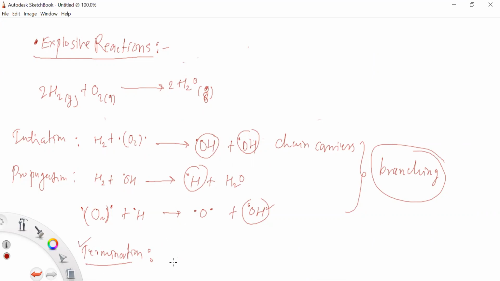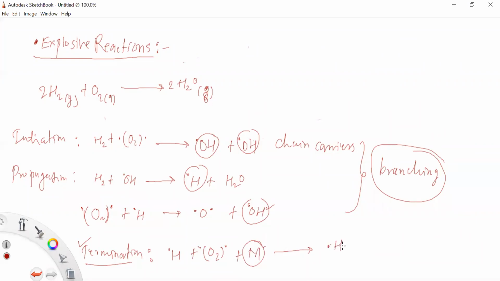So what are the termination reactions? Foreign particles are added, like the hydrogen radical and the O2 with its two radicals. The third one is a foreign particle, that is any metal or any neutral molecule added into this reaction mixture, and it will be able to stop this chain or branching. The hydroxy group or chain carriers become inactive by the addition of this third particle or third reactant molecule, which is neutral, just like your metals. So it can stop the reactions over here.